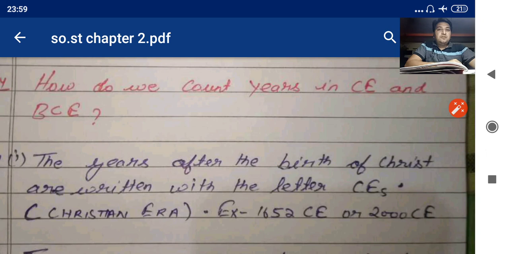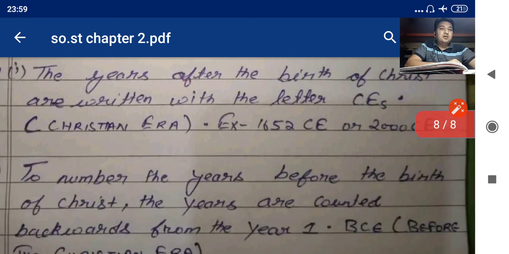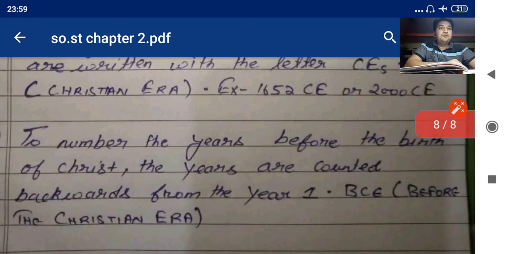The last question, how do we count years in CE and BCE? First, the years after the birth of Christ are written with the letter CE, that is Christian era. And how we are writing it? Example 1652 CE or 2000 CE. Now come to the BCE. To number the years before the birth of Christ, the years are counted backward from the year 1, that is BCE, before the Christian era. So here you can write the answer.